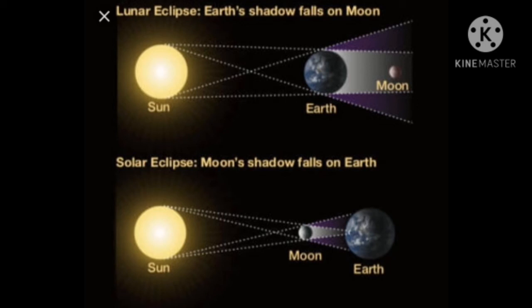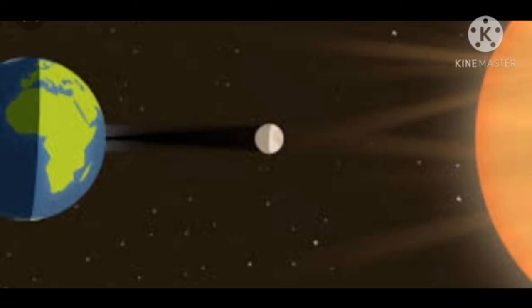Now move the moon round the earth till it comes to lie in the shadow of the earth. This will be the position in which a lunar eclipse occurs. Now we will discuss the solar eclipse. So let's see what this solar eclipse is.